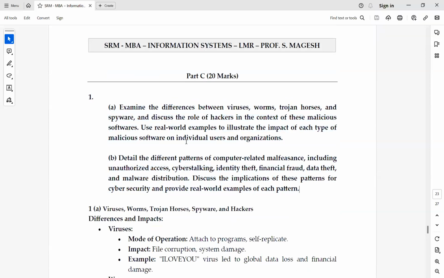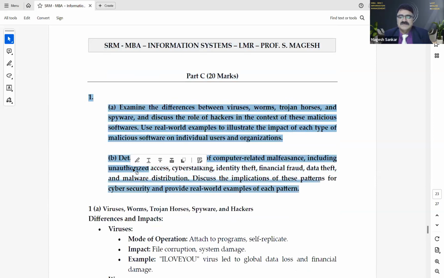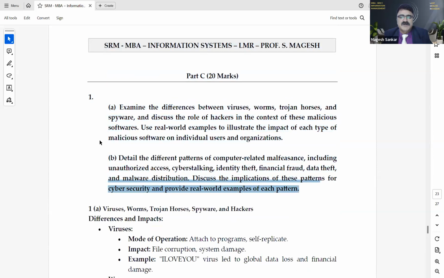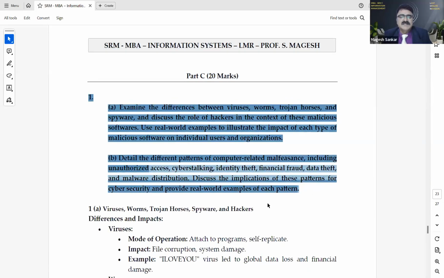So in part C, 2 parts will be there. Only 1A, 1B. You have to answer both. I have given 2 questions for you for revision, out of which this question is very, very important. This one.